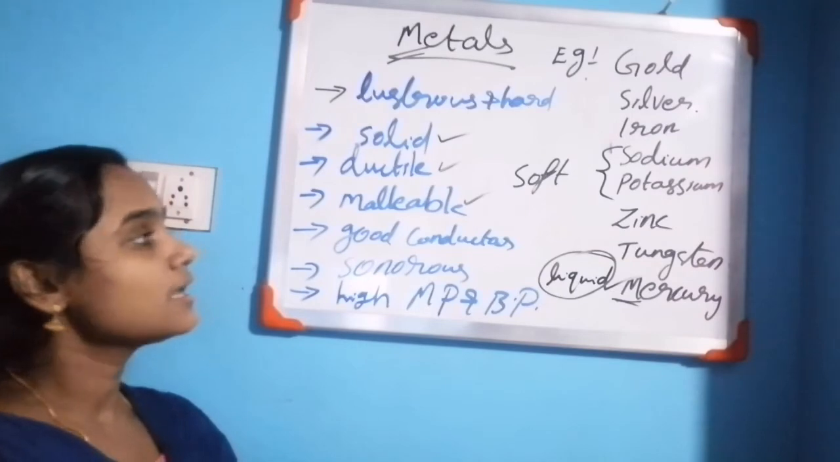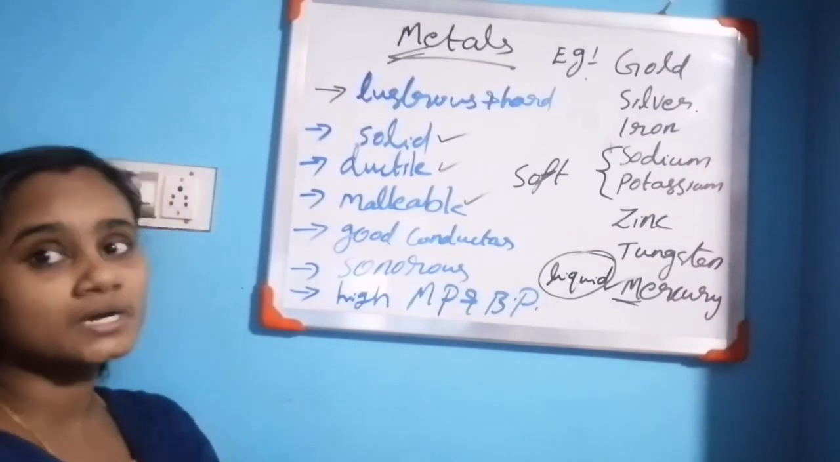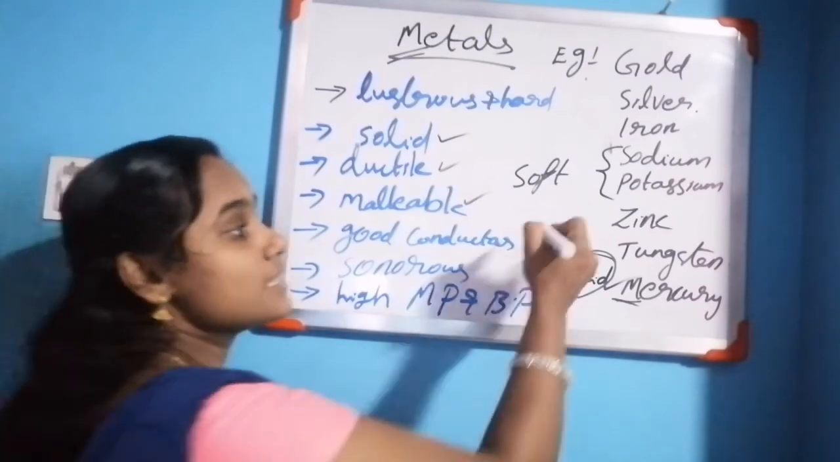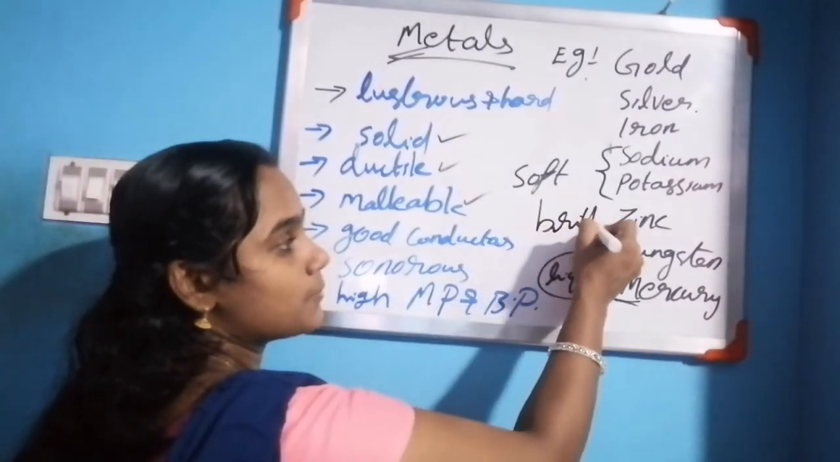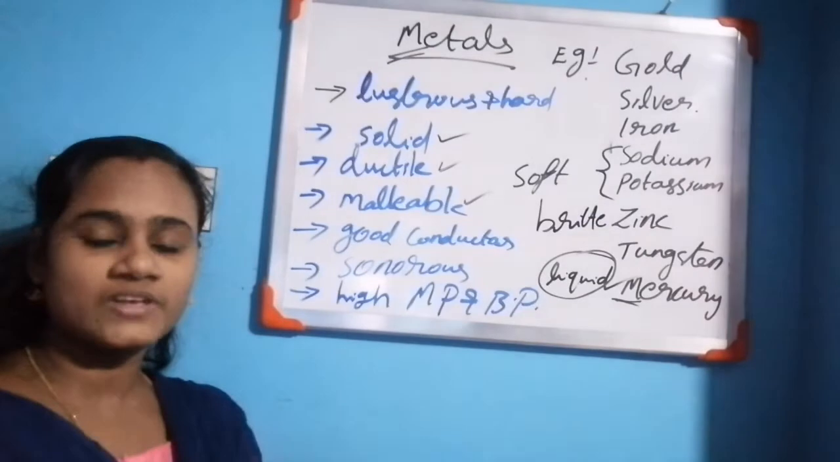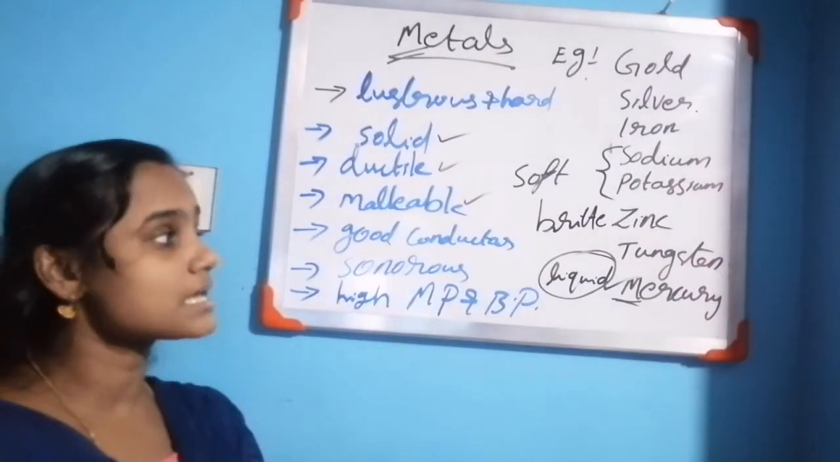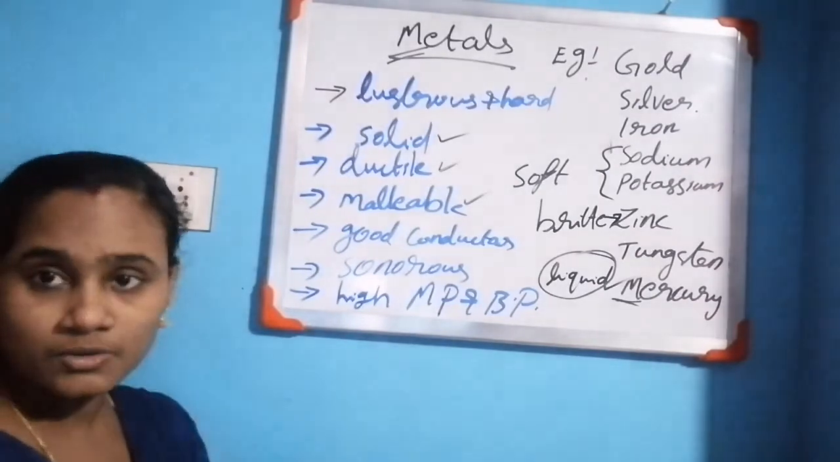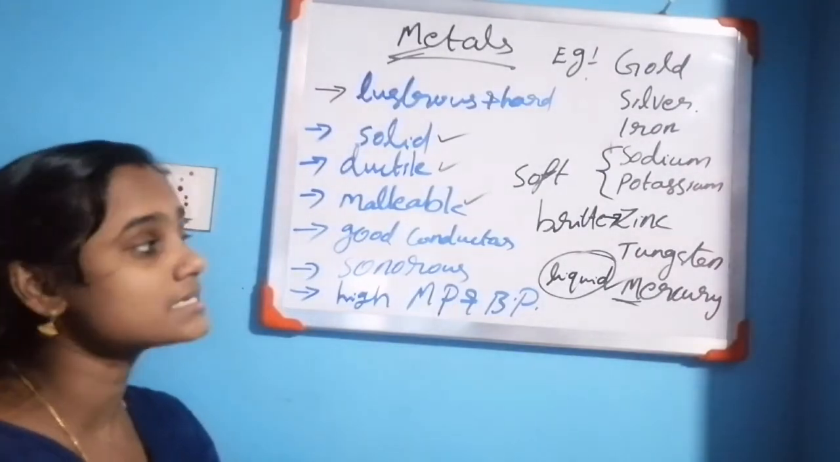Here one exception is the brittle nature. The brittle metal is zinc. Brittle means it can be powdered, it will break down. We can easily break it down into pieces. That is zinc. Name the brittle metal: that is zinc.